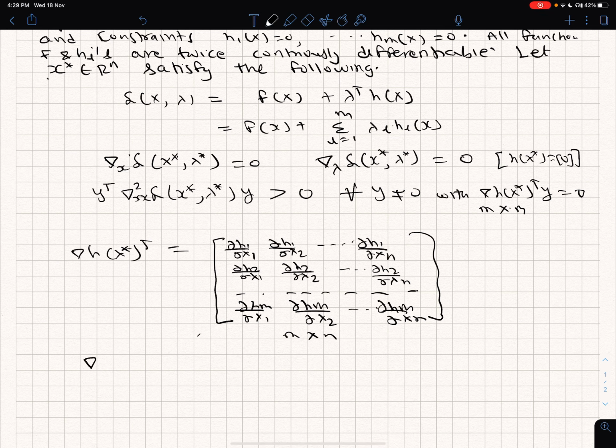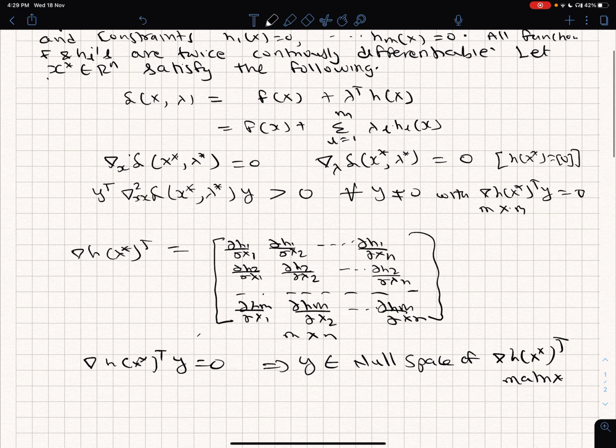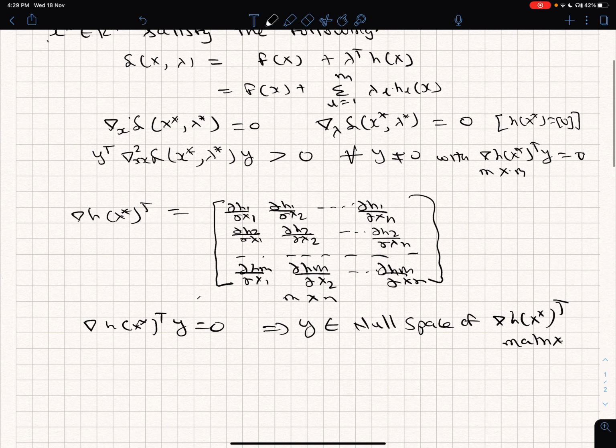And when I say compactly that this is equal to 0, it means y belongs to the null space of this Jacobian matrix. Is it not? That's what I am saying. And obviously, because I say this quadratic form is to be greater than 0, the y also has to be not equal to 0.